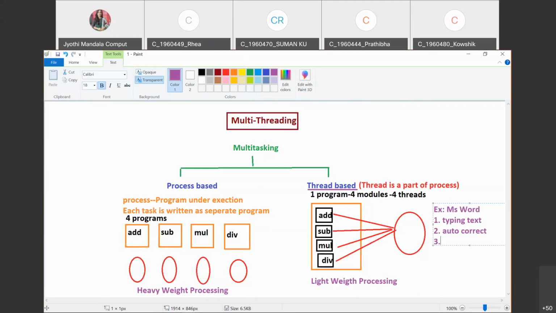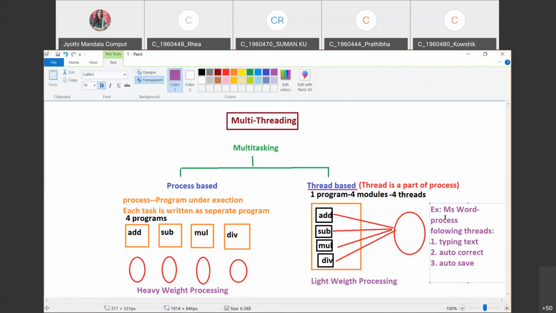And then auto save. All the above three are referred to as threads. So MS Word is one process, which is divided into threads that are done in parallel. Isn't it? So this is an example of the thread-based approach.